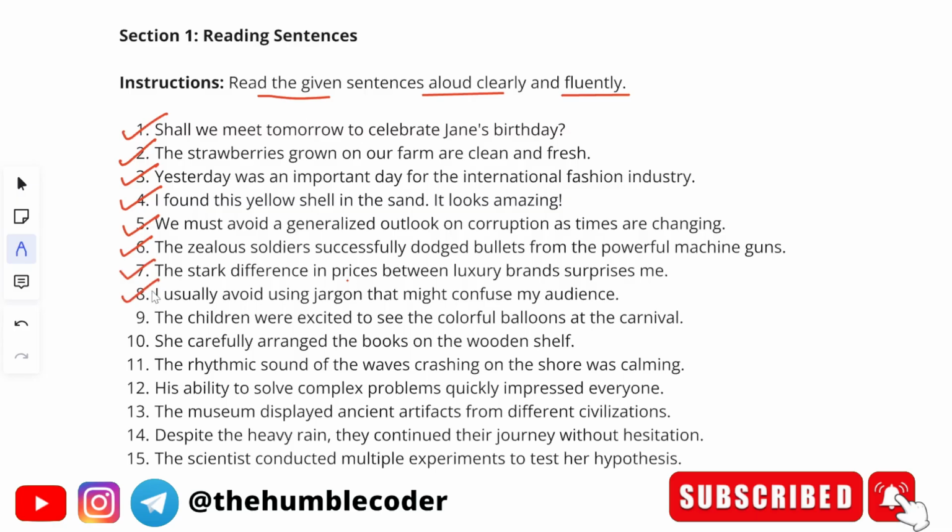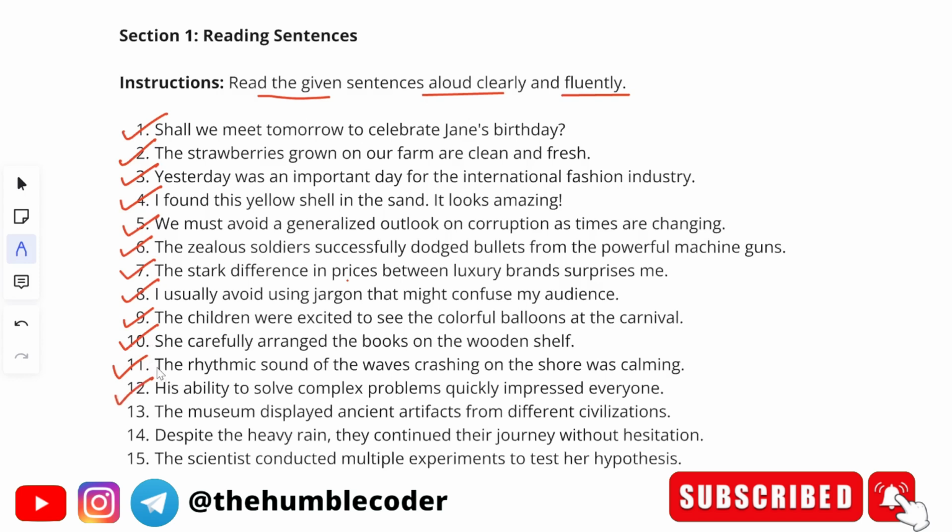Eighth, I usually avoid using jargon that might confuse my audience. Ninth, the children were excited to see the colorful balloons at the carnival. Tenth, she carefully arranged the books on the wooden shelf. Eleventh, the rhythmic sound of the waves crashing on the shore was calming.